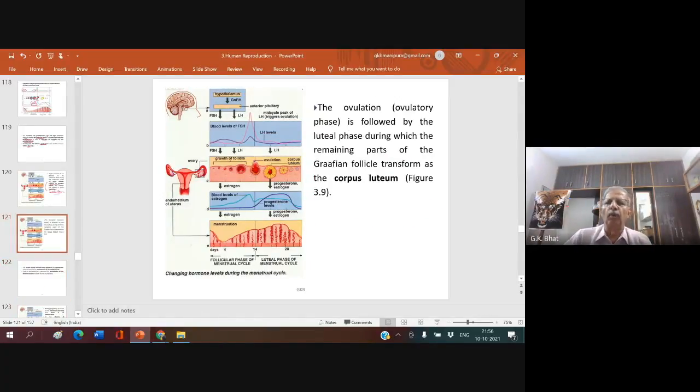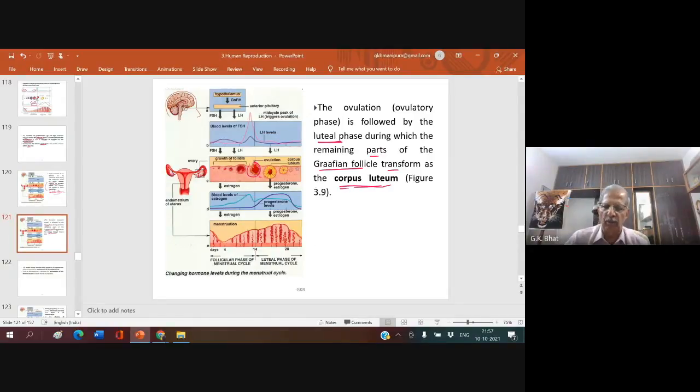Right? The ovulation is followed by the luteal phase. The luteal phase is also known as the secretory phase, during which the remaining parts of the Graafian follicle transform into the corpus luteum. You have seen here the Graafian follicle rupture, the secondary oocyte got released, and the ruptured Graafian follicle transforms into another structure called the corpus luteum.